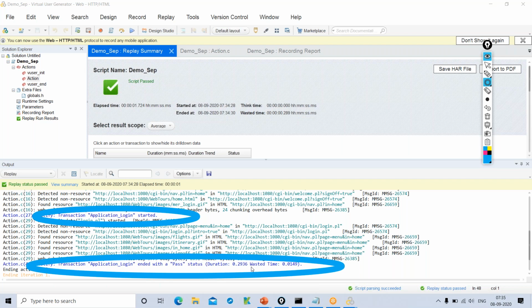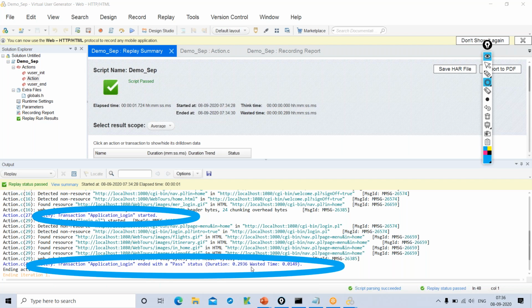And you might get a question now, like, hey, it's taking 0.29 seconds, but is there any specific max value, that this is the SLA, or this is the standard in industry? Yes, there is a standard in industry when we are considering the response time. The max response time for any web page to load is 2 seconds. That's the standard. But in some projects, depending on the requirement and the complexity of the architecture, they might accept 3 to 5 seconds as well. But in general, the standard for any web page to load is 2 seconds.